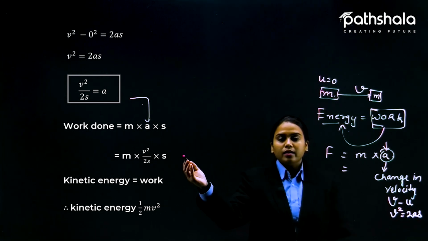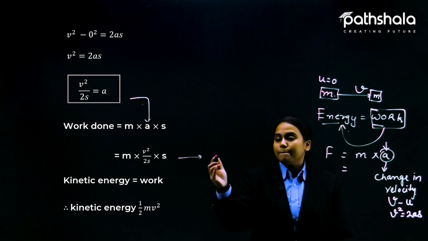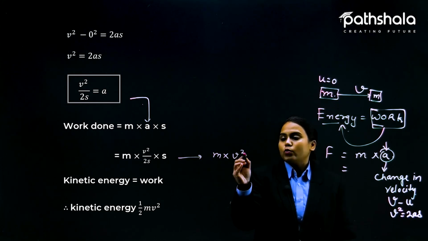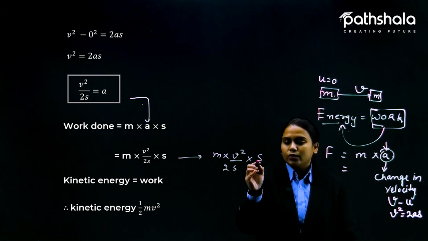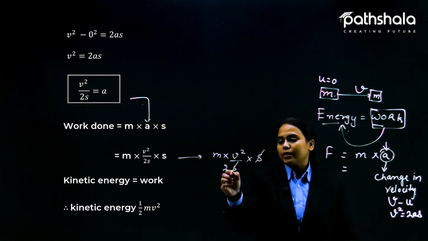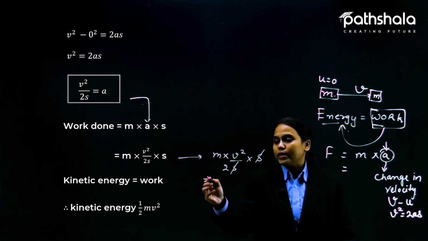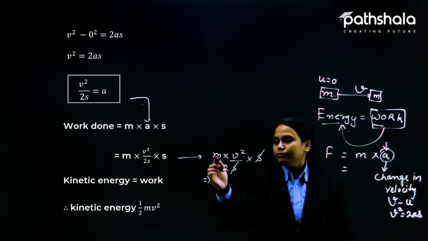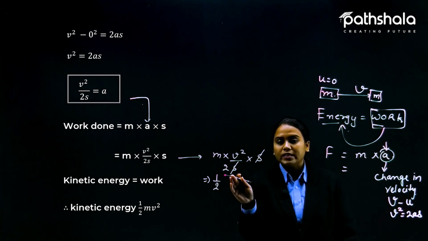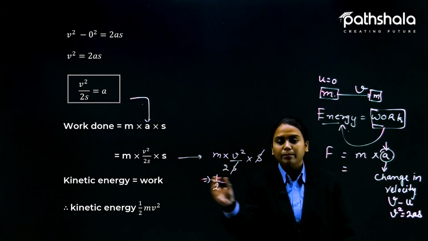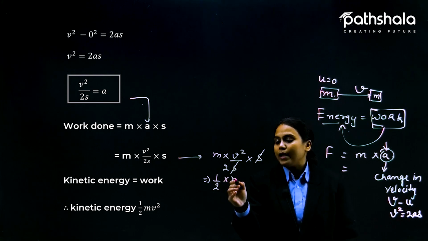Let me elaborate it for you. m multiplied by v square by 2s multiplied by s. Students, s gets crossed with s. So we can write it like this: the 2 is in the denominator, so we can write it as half, multiplied by m multiplied by v square.